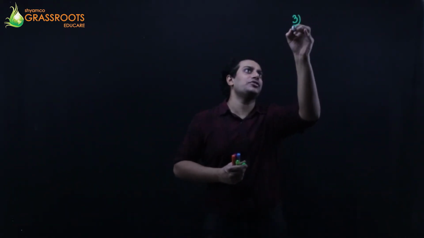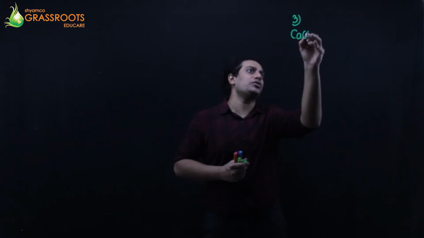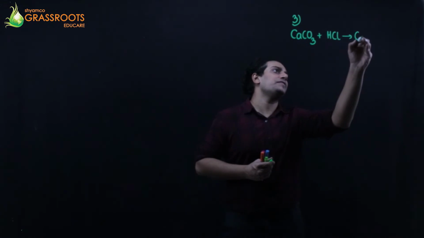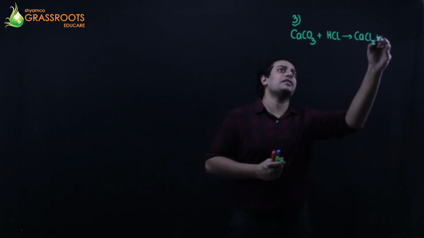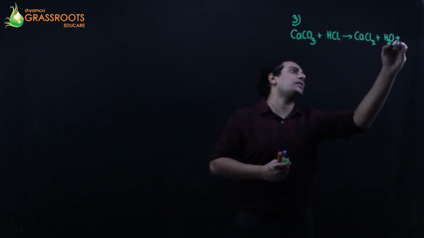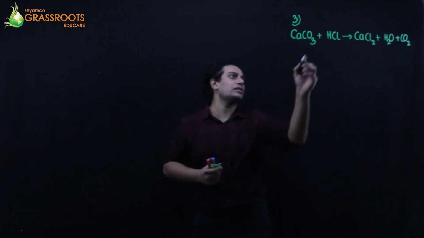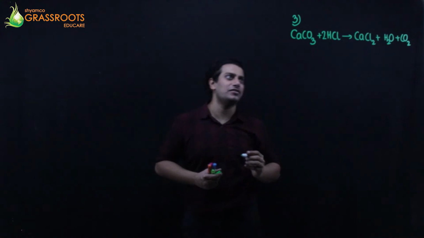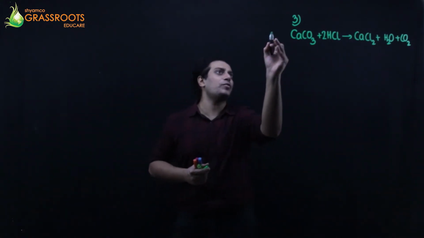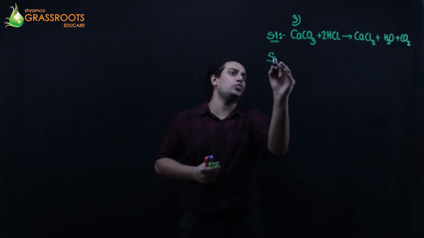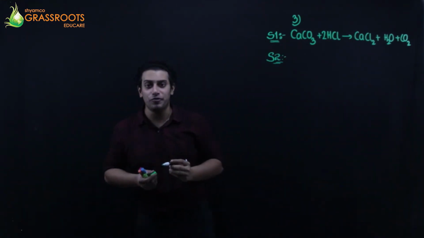So in the third question, CaCO3 plus HCl gives calcium chloride plus H2O plus carbon dioxide gas. Balanced, that's it, it's balanced. So step number 1 is accomplished. Step number 2, let's read the sum further.